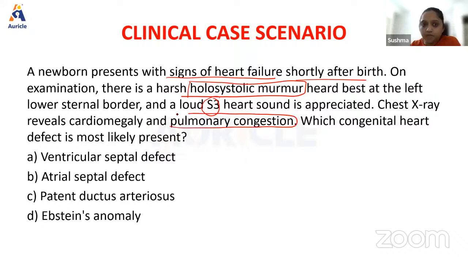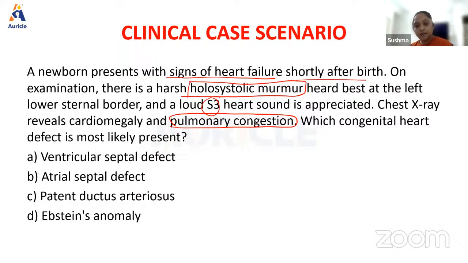This is the buzzword here, guys, because when you're approaching CVS cardiology, when you're dealing with congenital defects in the heart, the main question is whether there is pulmonary congestion, or there is pulmonary oligemia. So this dictates how you are going to approach the question. Here there is pulmonary congestion.